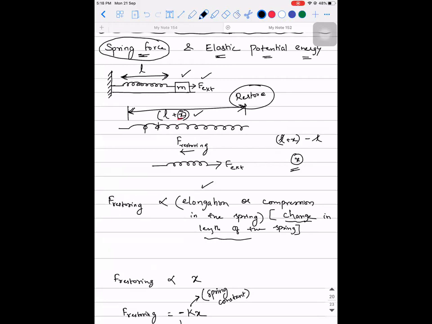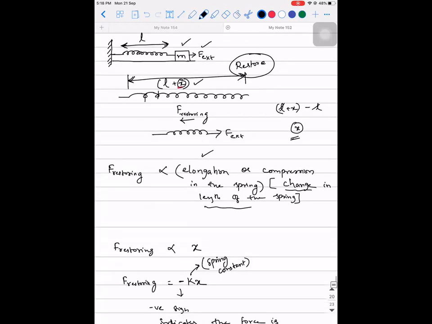Sir, will you give a few examples on spring force, sir? You have seen what is a spring balance? You would have used it, right? Have you seen a spring balance in your physics lab? Yes, sir. When you suspend a mass, what will happen? Why is it called a spring balance? Because you have a spring inside. As simple as that, right? When you suspend a mass, Mg will act in the downward direction.